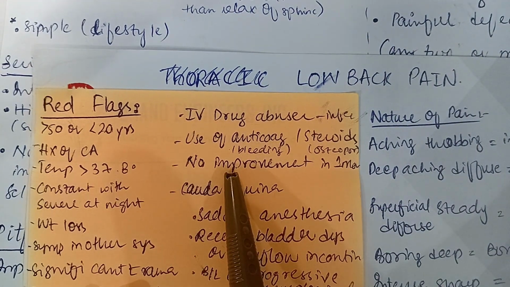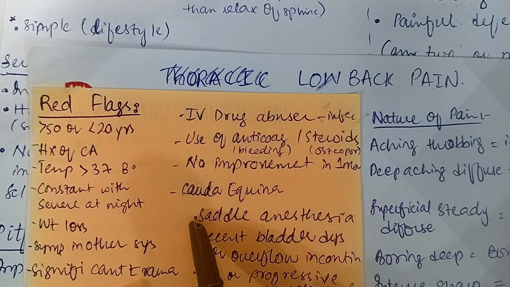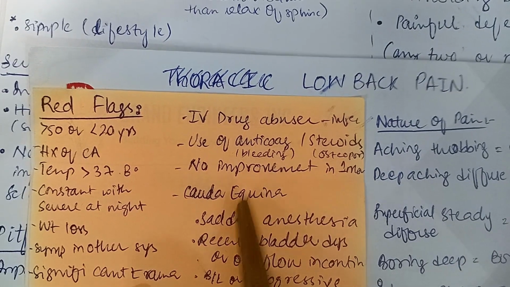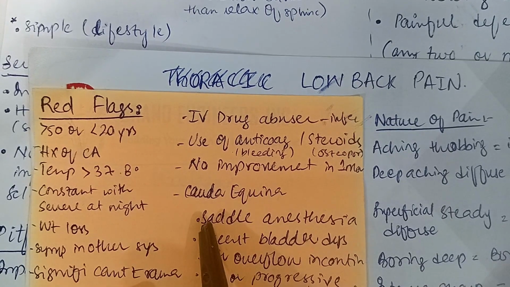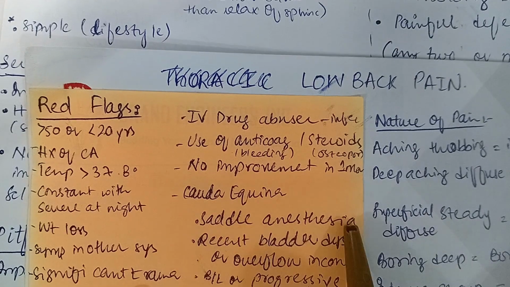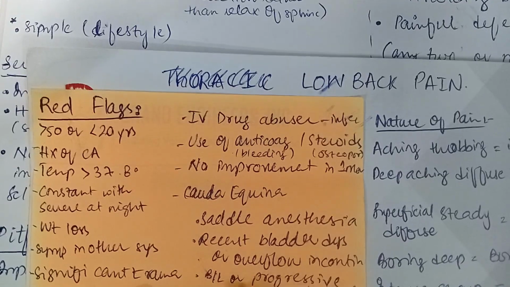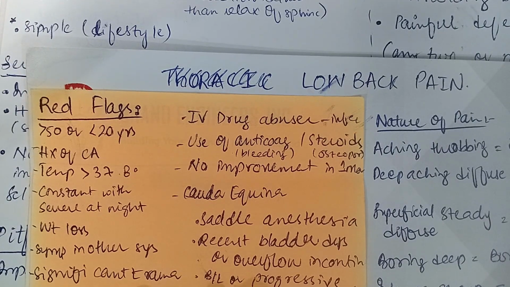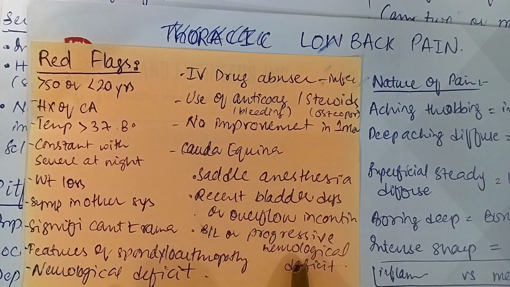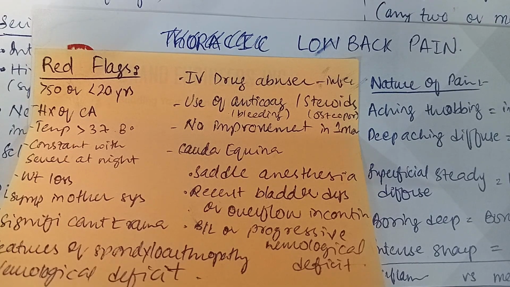If the lower back pain has not improved in 1 month on basic conservative management, it is also a red flag. The cauda equina is a very important red flag, in which the symptoms can be saddle anesthesia, recent bladder dysfunction, or overflow incontinence, bowel and urinary incontinence, bilateral or progressive neurological deficit. These are the symptoms of cauda equina, which we should not ignore if a patient comes with lower back pain.